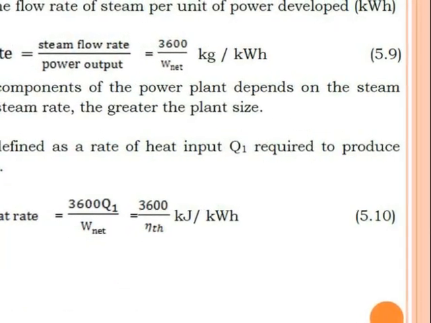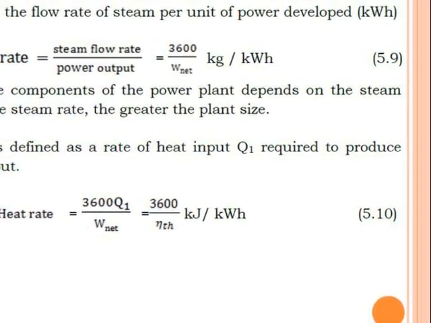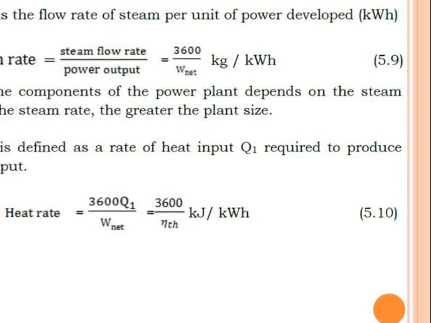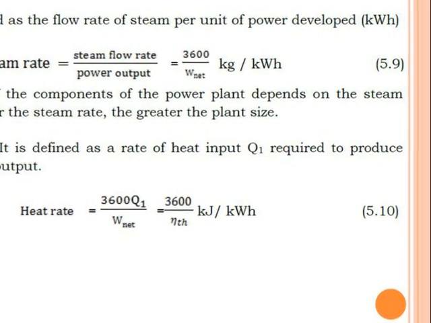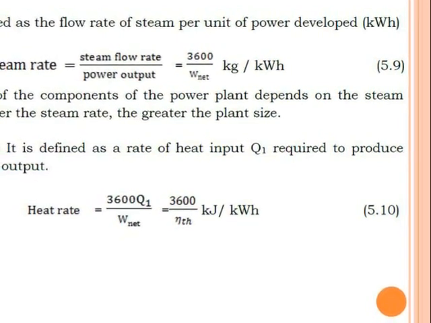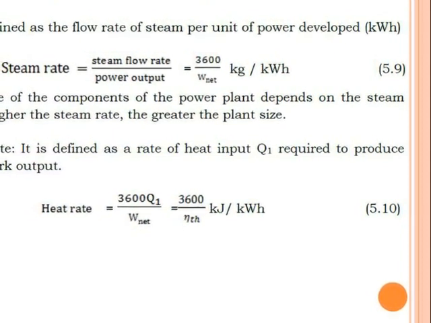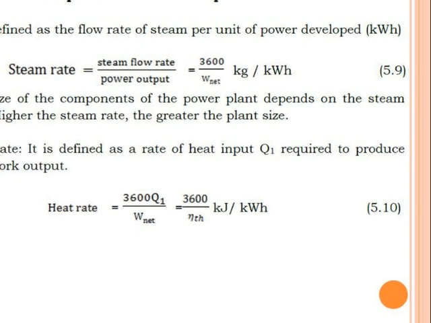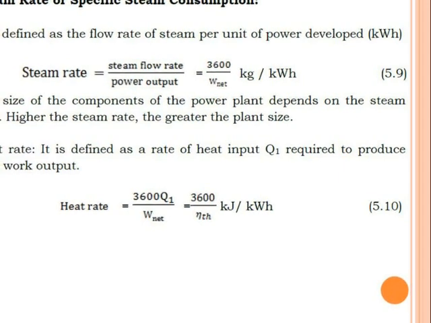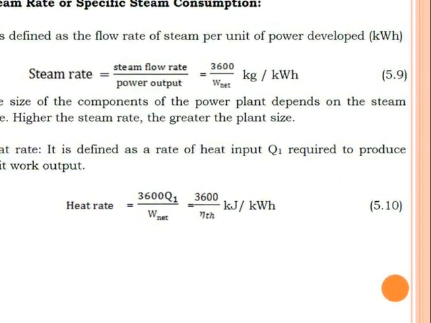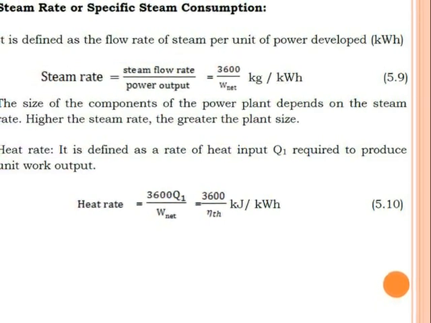Now the next most important term which we have to discuss is the steam rate or specific steam consumption, SSC. SSC or steam rate is defined as steam flow rate in terms of kilogram per hour divided by power output, that is net work available in terms of kilowatt. So the unit of specific steam consumption is kilogram per kilowatt hour, or it is again shown as 3600 divided by W net.